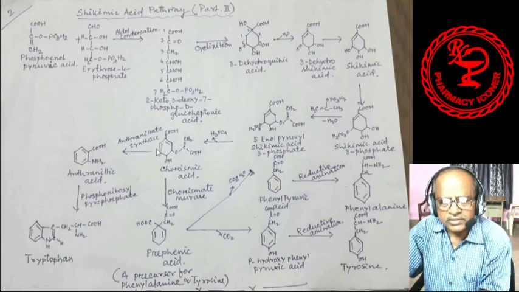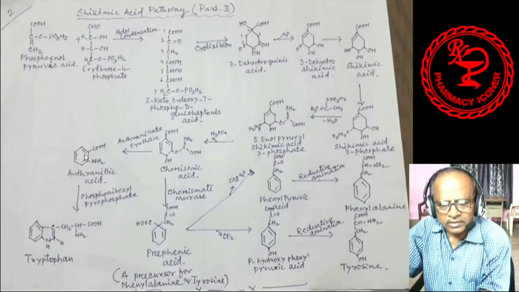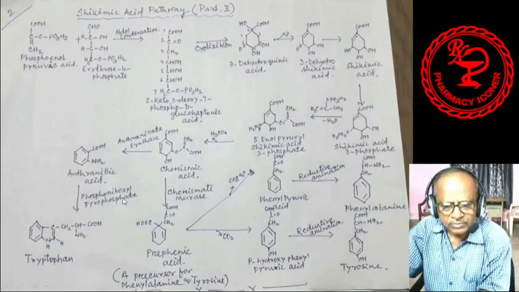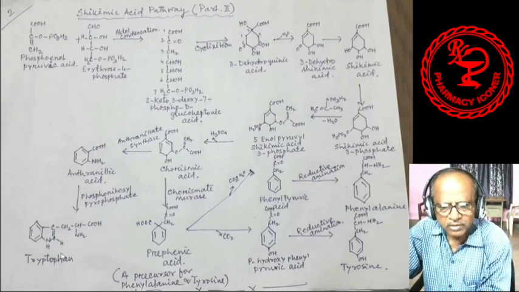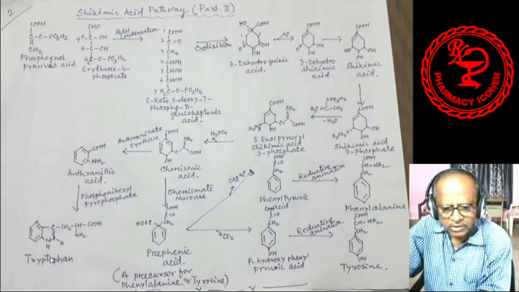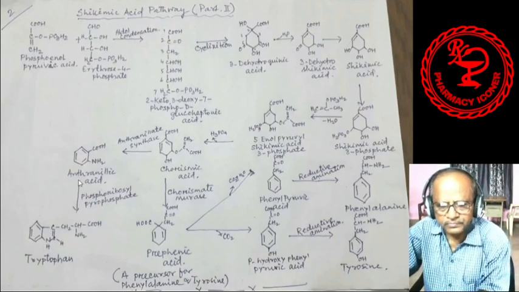Anthranilate synthase: from chorismic acid, anthranilic acid is formed, and from anthranilic acid, phosphoribosyl anthranilate is formed. Again from that, tryptophan is formed. You see, this is one of the aromatic amino acids, tryptophan. This is the structure of tryptophan.